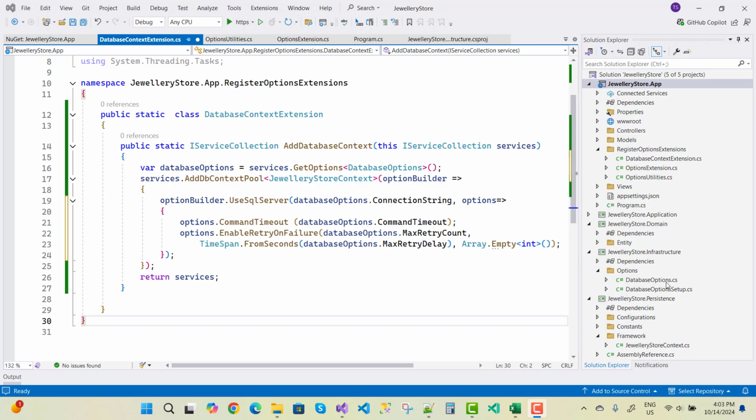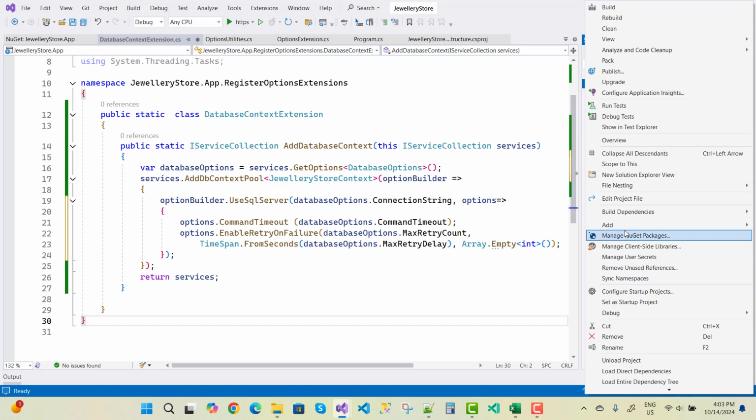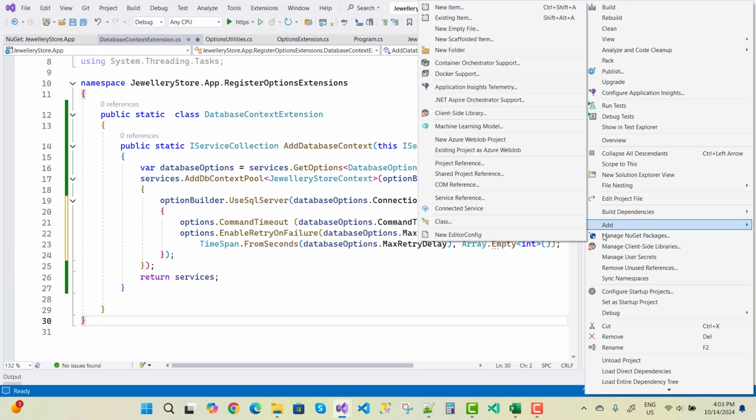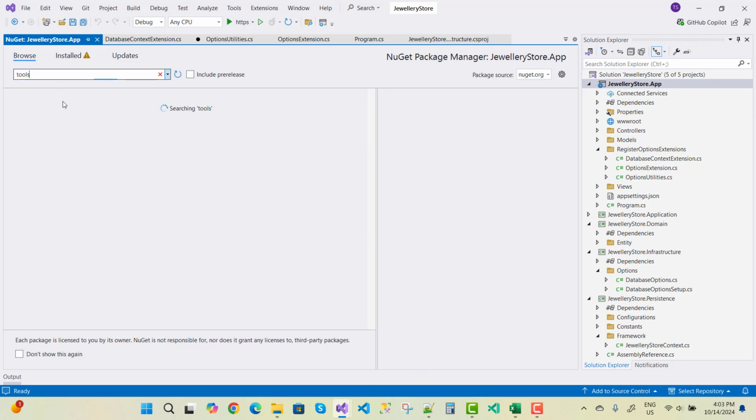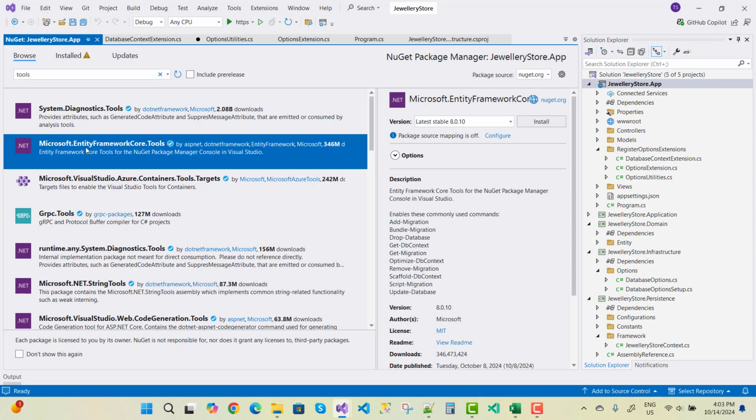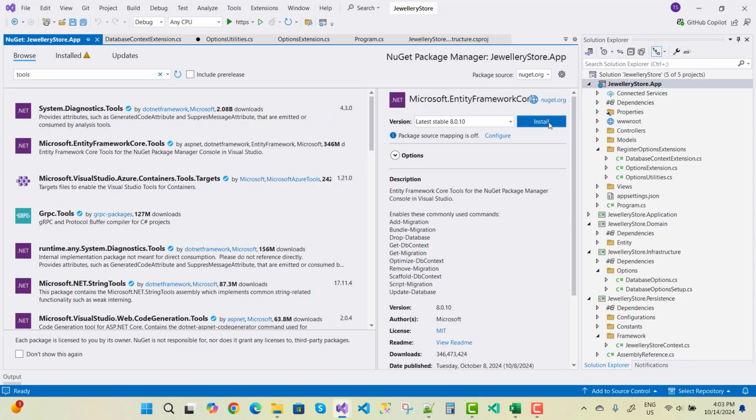So finally I want to apply the migration here, and for the migration just add a managed NuGet package, and the package is the tools package. So here we have Microsoft.EntityFrameworkCore.Tools.